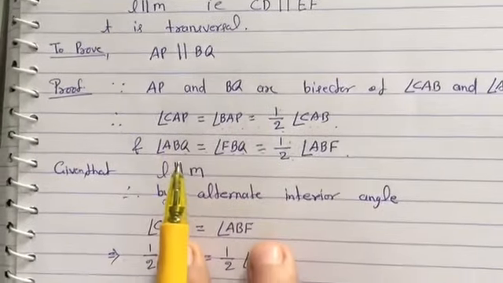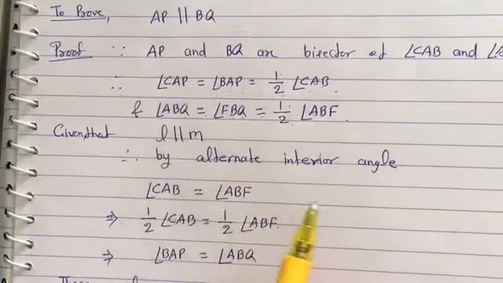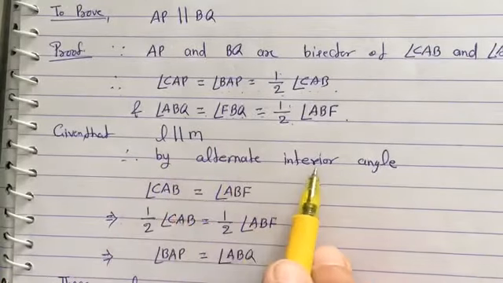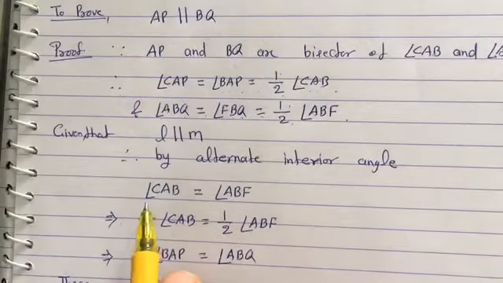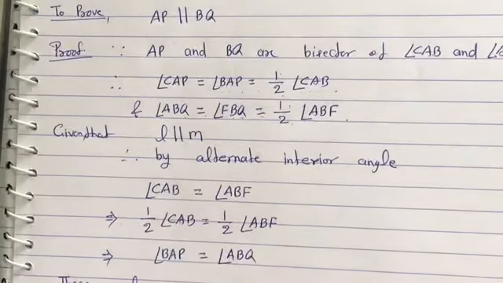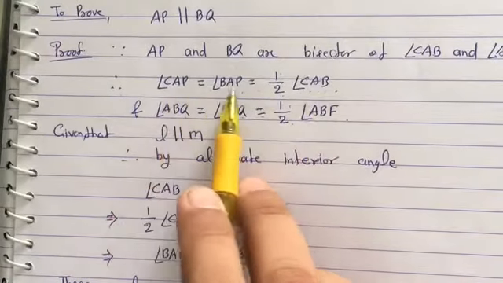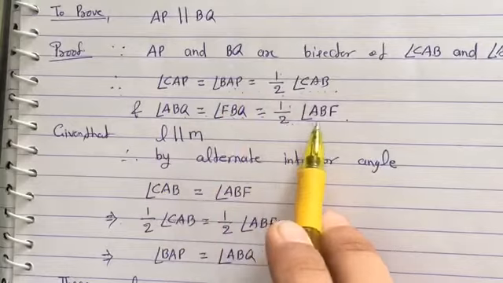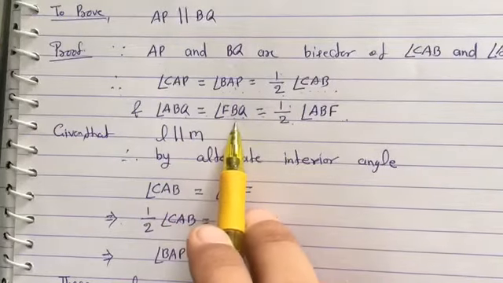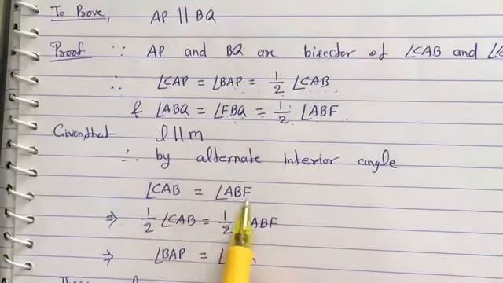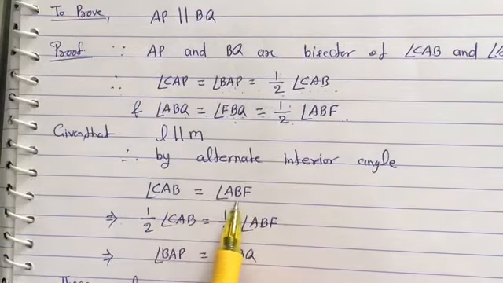We are going to use this concept. Given that L is parallel to M, therefore by alternate interior angles, angle CAB is equal to angle ABF. Now, because earlier we have proved that half of the angle CAB is equal to this or this, and half of the angle ABF is equal to this angle or this angle, we are going to divide this equation by 2 on both sides.